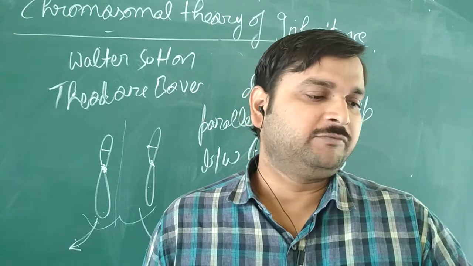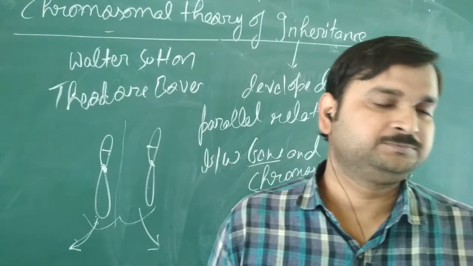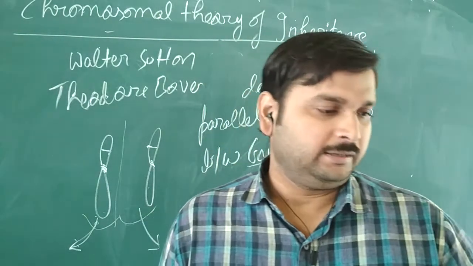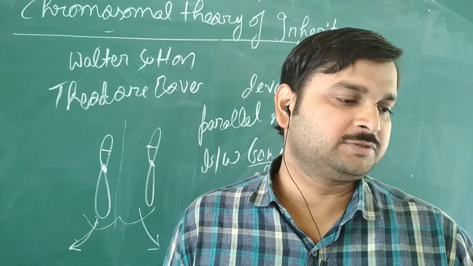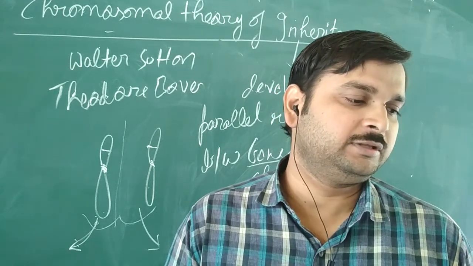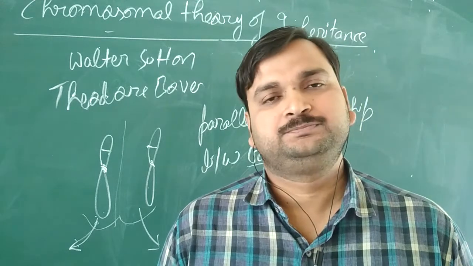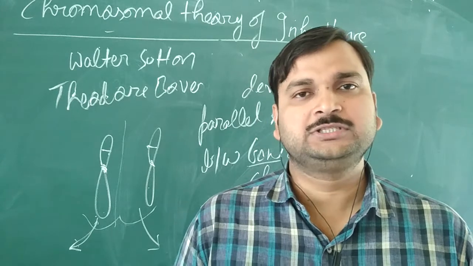In B also you can see one pair segregate independent of another pair. And if you read the downside, it is given: can you tell which of these columns, A or B, represents the chromosomes and which of them represents the gene? So how will you come to know which of the two represents the gene or chromosome?